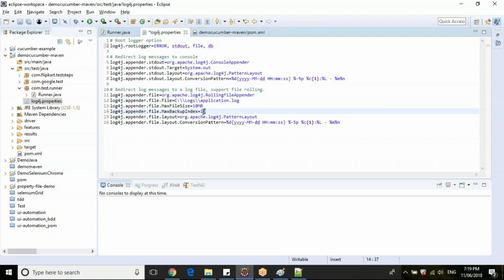This will come into picture when, let's say, 10 MB is filled in this application.log, then it should erase this actual file and write data. Before erasing, it will create application.backup.log file. So like this, we are telling we can create up to 10 files. So are you clear with logger properties?